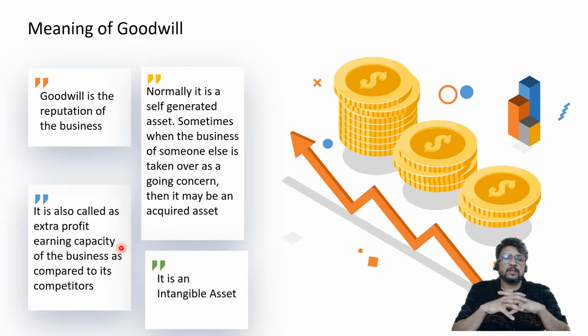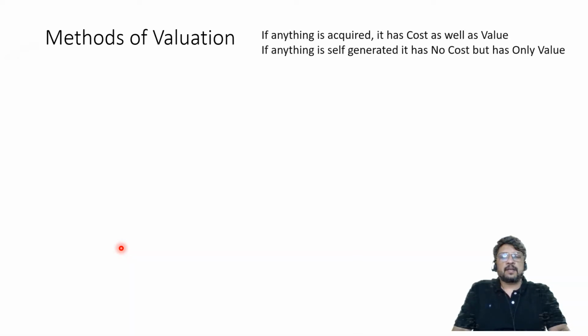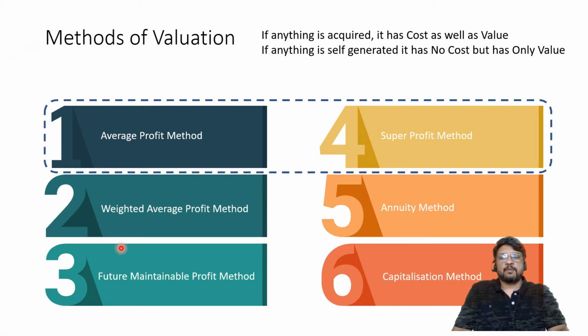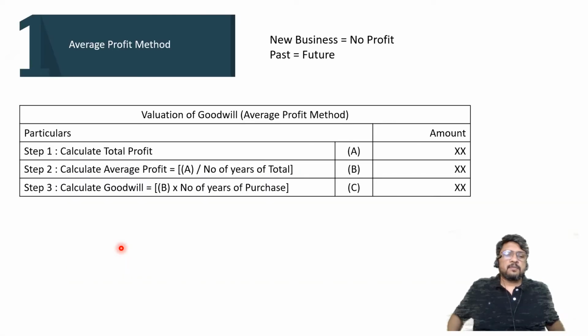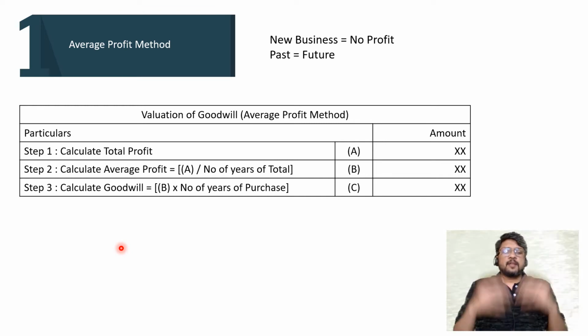This is what we are going to consider. So now we are trying to establish this connection between the profit earning capacity and goodwill. How to decide that particular thing. So there we are considering first method, that is called as average profit method. And in average profit method we are saying if yours is a new business, then you will make no profits.